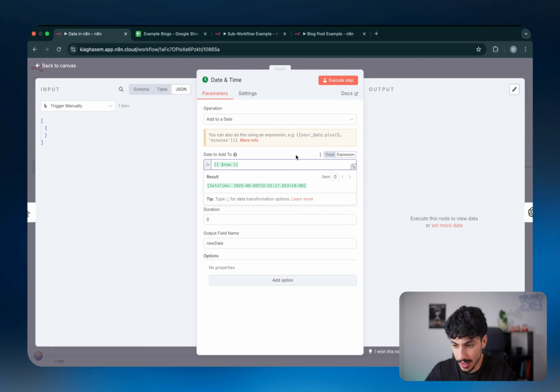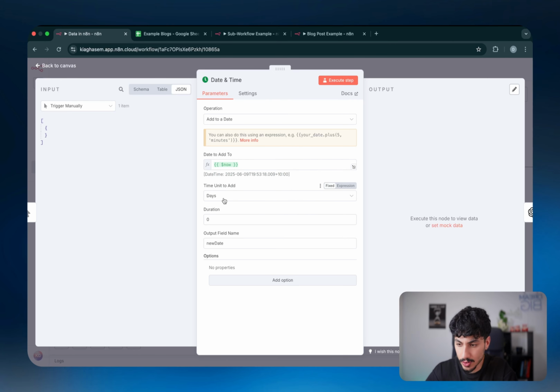So if I click on now, you can see that the value or the result of this is this date time format data type, which has the date, it has time, and it has the milliseconds, and it has the actual time zone. So it says my time zone is UTC plus 10, which is correct because I'm in Australia. And so now technically what we have is this date time variable.